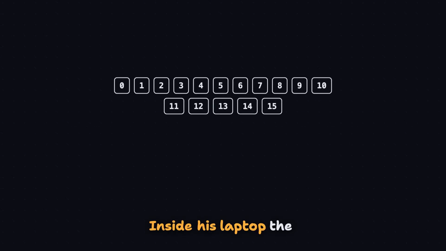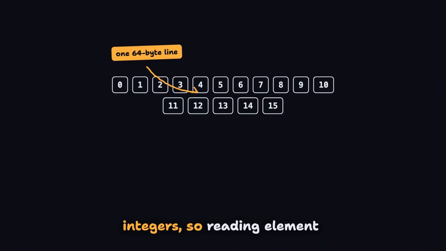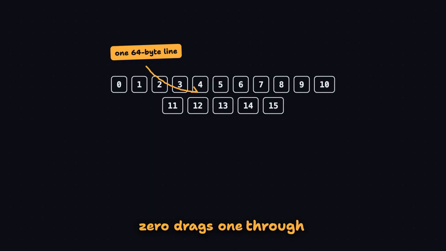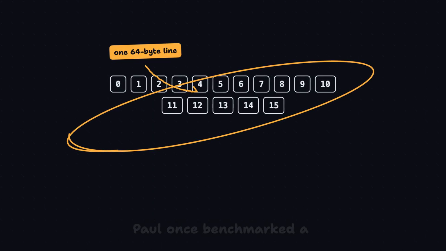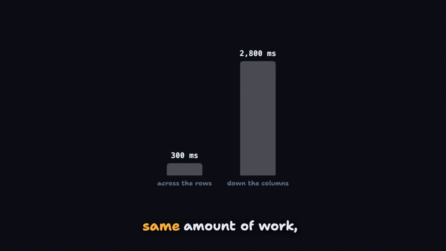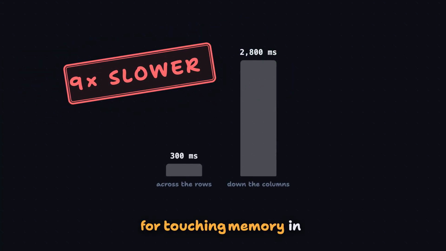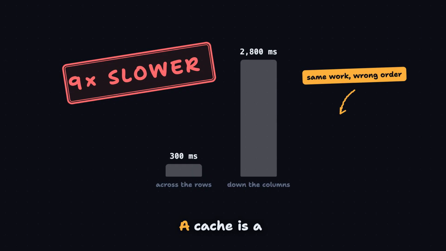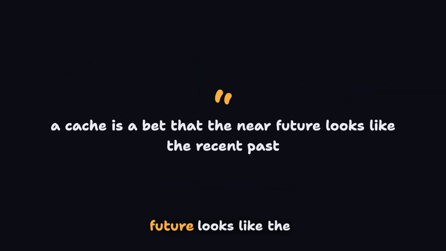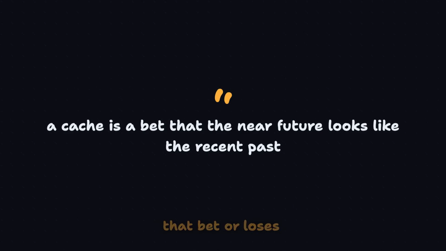Inside his laptop, the CPU pulls memory in 64-byte lines of 16 integers, so reading element 0 drags 1 through 15 along for free. Paul once benchmarked a big matrix, walking down the columns instead of across the rows. Same data and the same amount of work, and it ran 9 times slower, purely for touching memory in the wrong order. A cache is a bet that the near future looks like the recent past. Every lookup either wins that bet or loses it, and both outcomes have names.